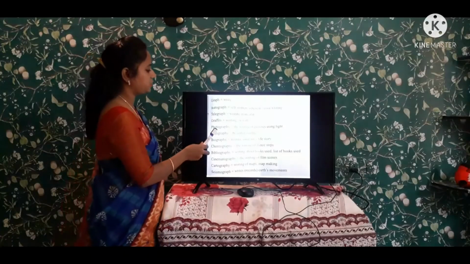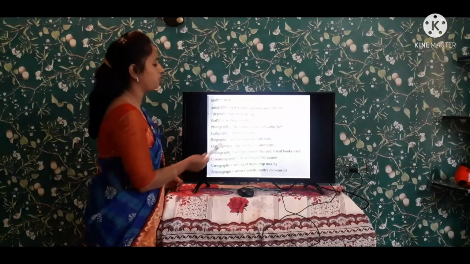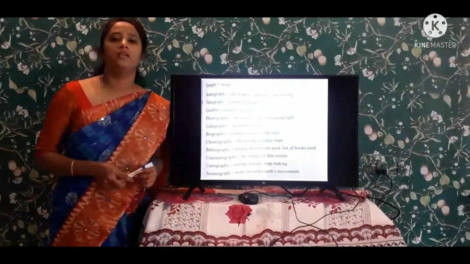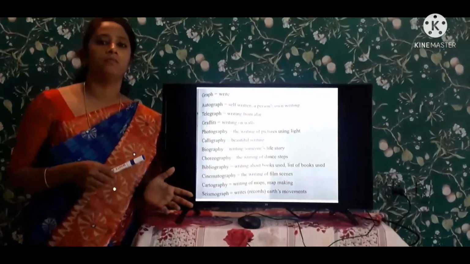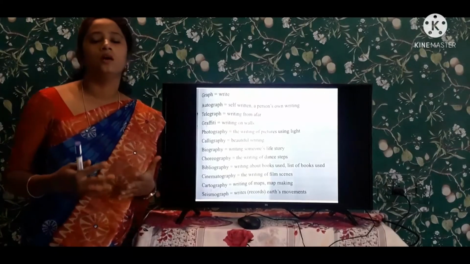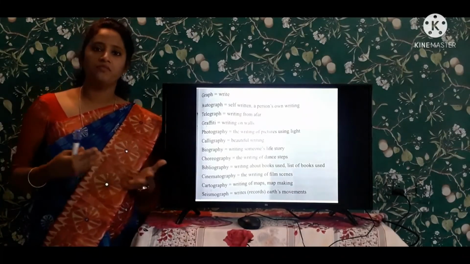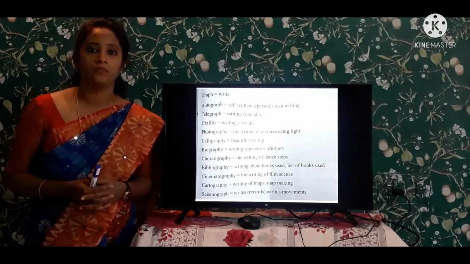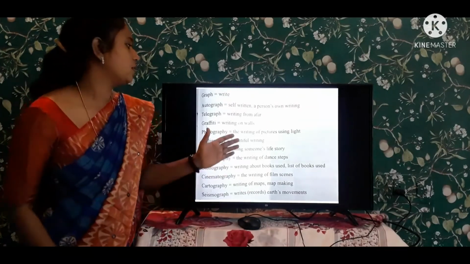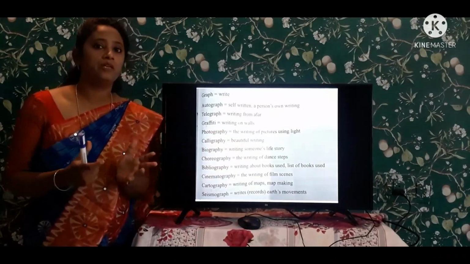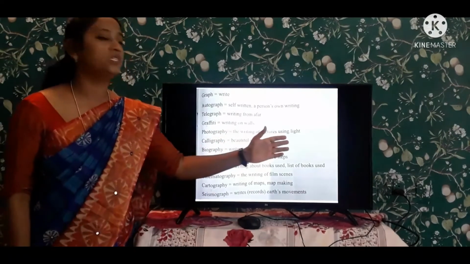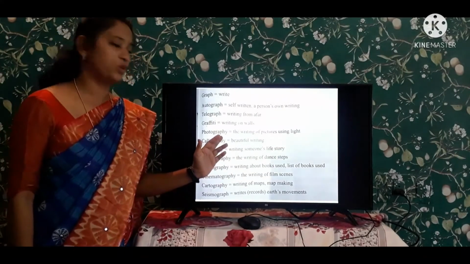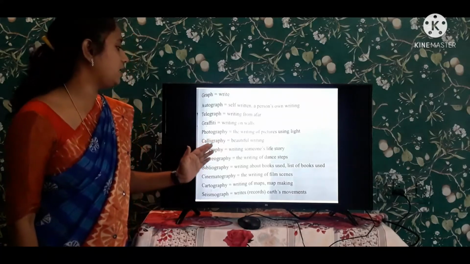So now coming to the next one, photography. Photography is the writing of pictures using light. Nowadays photography is mainly seen in all the marriages, in photo events, and everywhere. Many people love photography, right? So photography means taking pictures, collecting pictures by using light. Everybody knows photography, right? And next one is calligraphy.